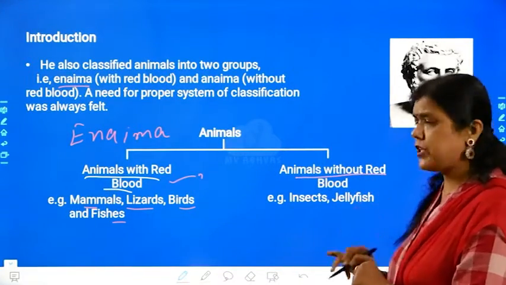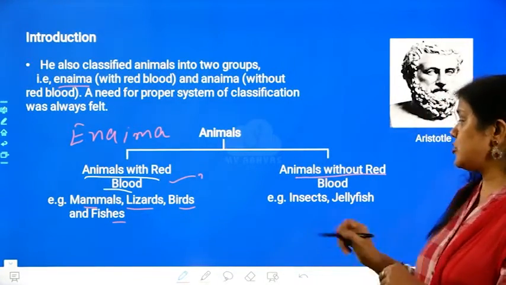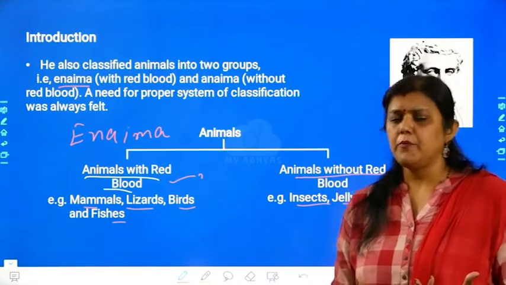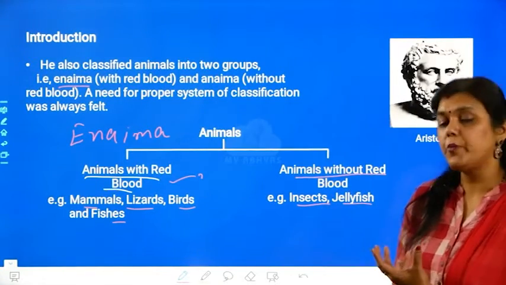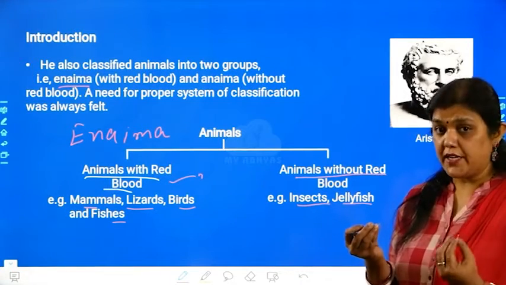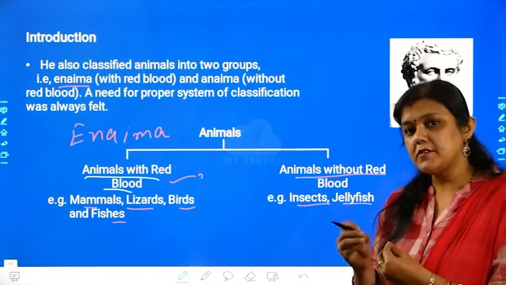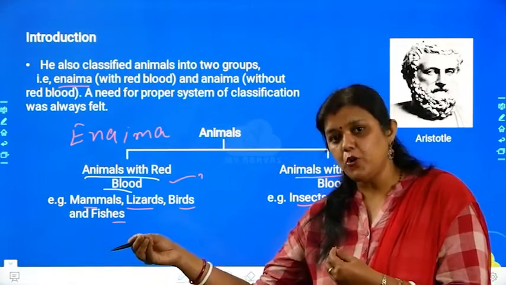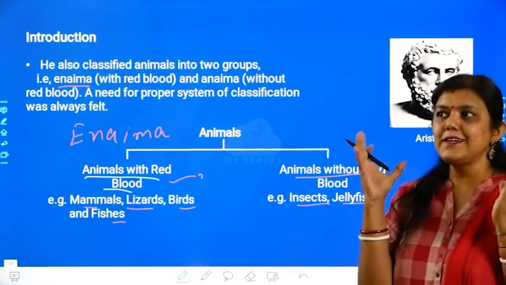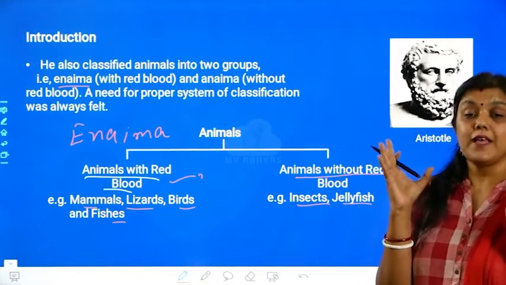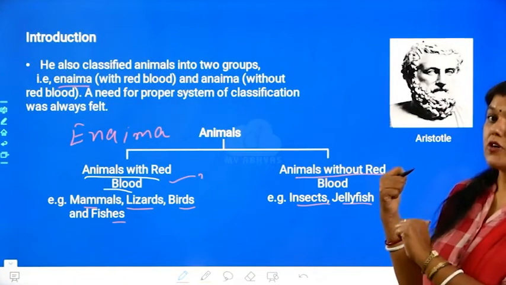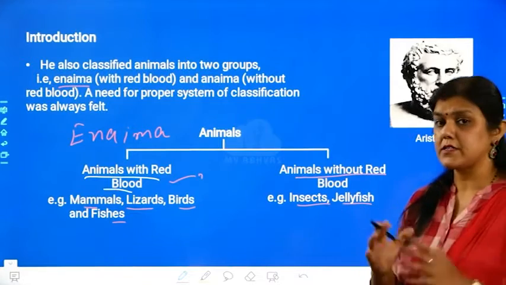And then animals without red blood cells. If you cut those organisms also, you will find there is no color of the blood. It is whitish because they do not contain hemoglobin in them. So it is one very basic criterion or morphological character, whether some organism is having a hemoglobin molecule or does not have a hemoglobin molecule. Isn't it a great idea to classify the animal kingdom like this? Yes, at that time when Aristotle did this, it was a very great discovery.